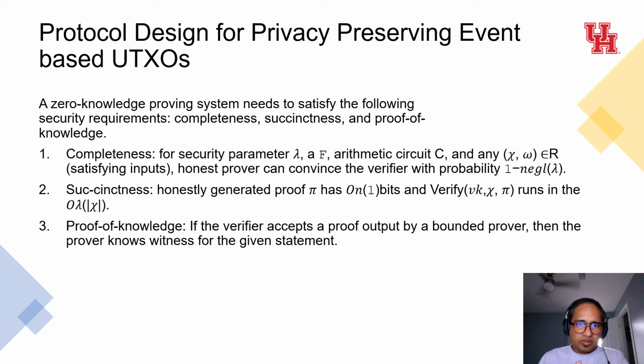For completeness, for a security parameter and an arithmetic circuit, the prover can convince the verifier with probability 1 against a negligible error. In succinctness, the honestly generated proof pi has to be short, and in proof of knowledge, if a verifier accepts the proof outcome by a bounded prover, then the prover knows a witness for a given statement.